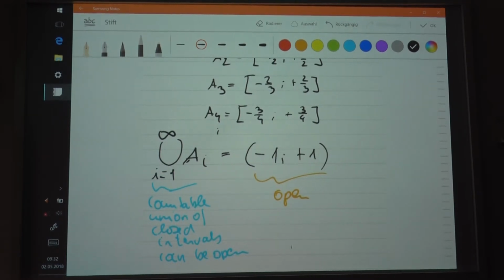See what I'm saying? That's quite similar, and the reason for that, just let me justify the statement I was making, is because the countable union of closed intervals can be open. So there is a possibility for that. I'm not saying that this is always the case, but it can be the case.